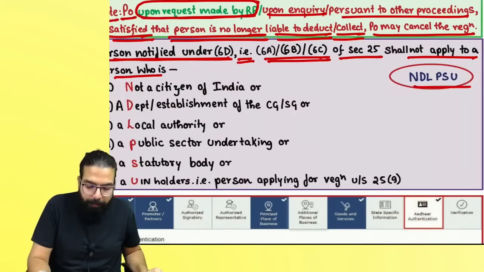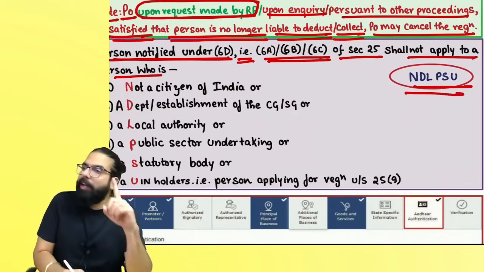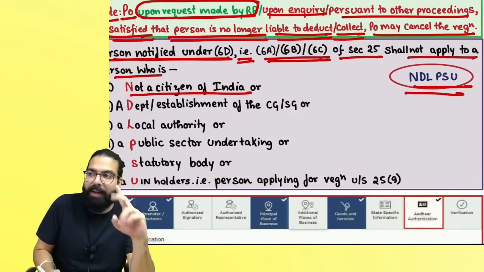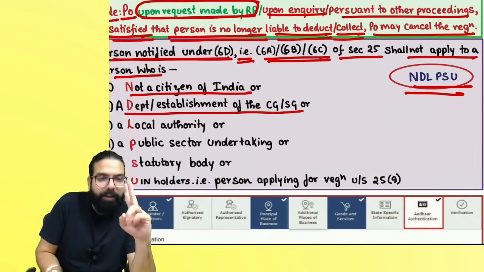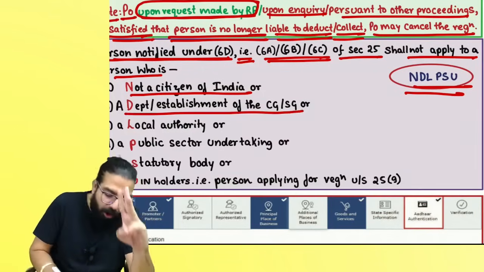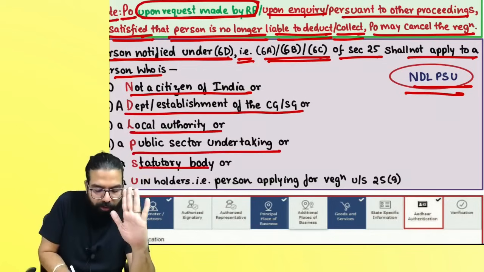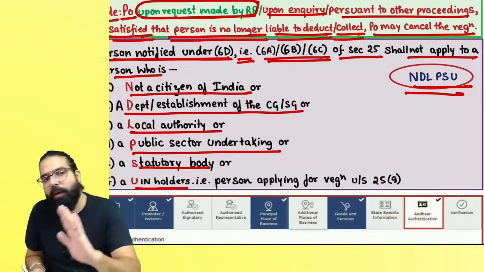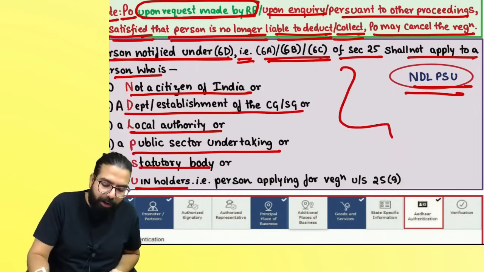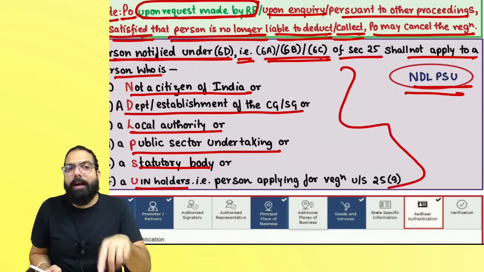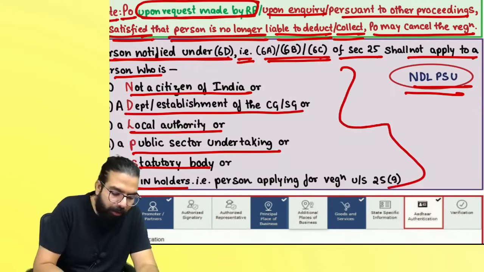New Delhi, PSU. And for a non-Indian citizen, if you are not a citizen of India, or you are a department or establishment of central government, state government, or you are a local authority, or a public sector undertaking, or a statutory body, or a UN holder, then in this scenario what is not applicable to you? Aadhaar authentication.